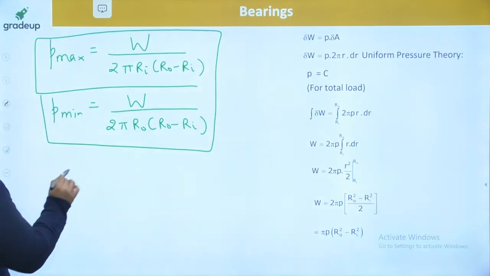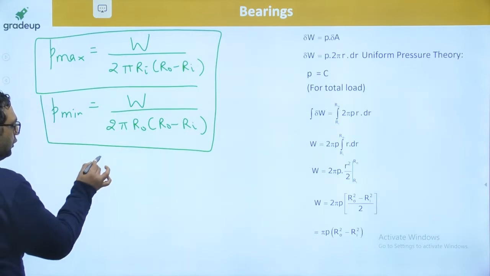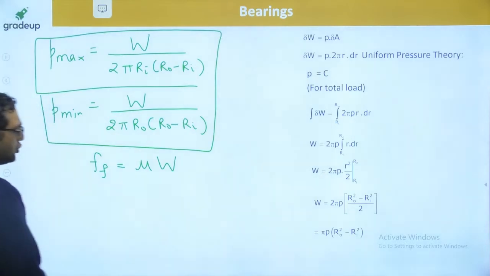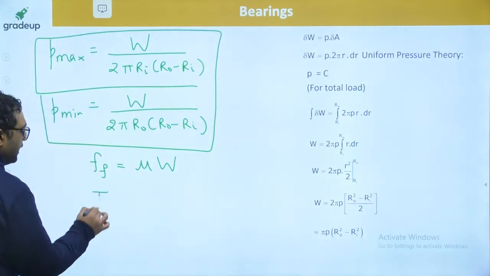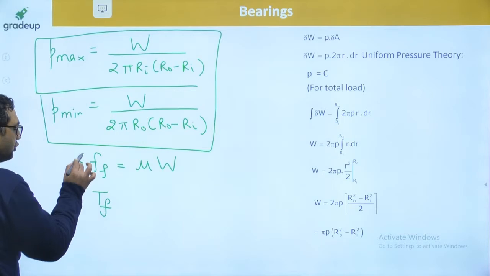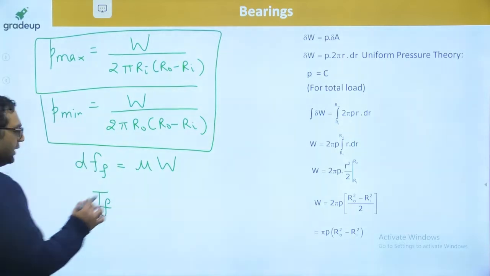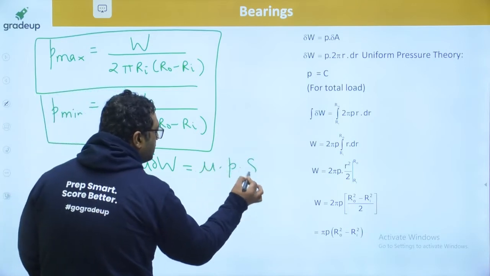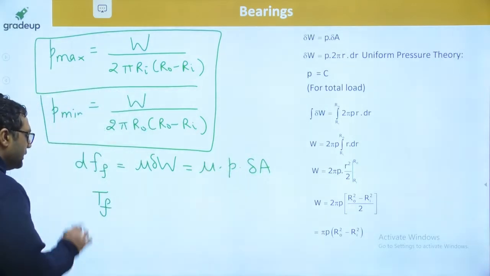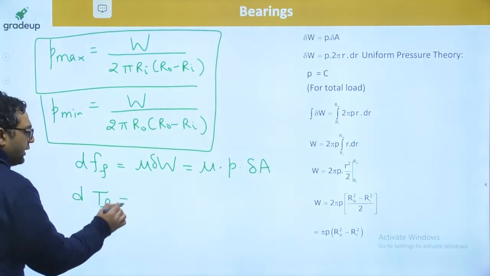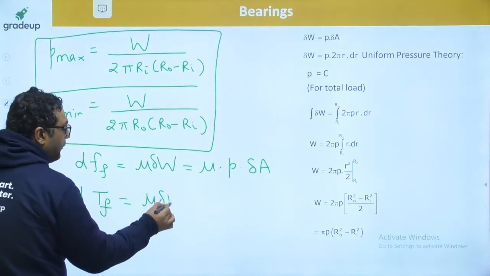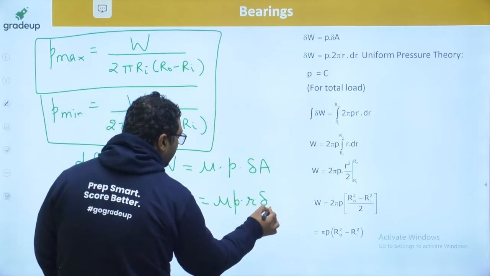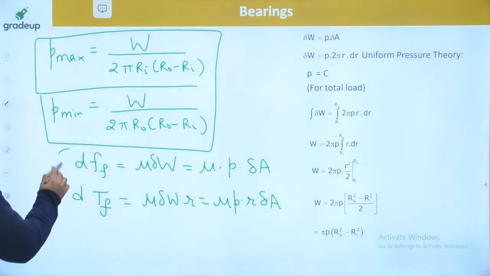Now guys, you know one thing, that if the load is W, the friction force is always mu times the normal load or axial load. So mu times W will be the friction force. If you want to write the friction torque, this is the very small friction force, then it will be mu into delta W. Then it will be mu into P into the smaller differential area. Similarly, the small frictional torque is given as mu delta W into r, and it is given as mu P r into delta A. This is how you can find out the frictional torque.